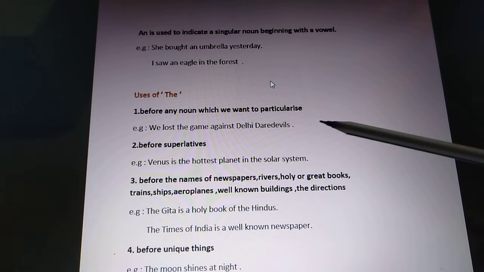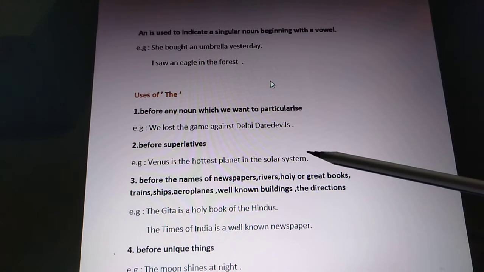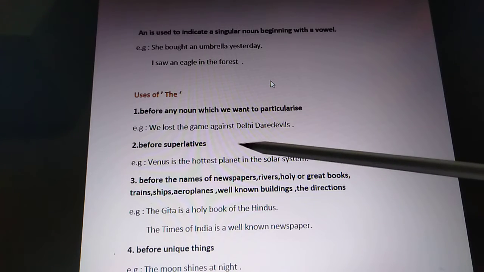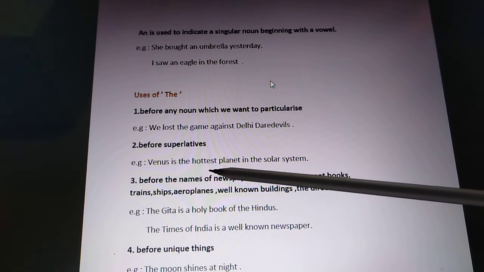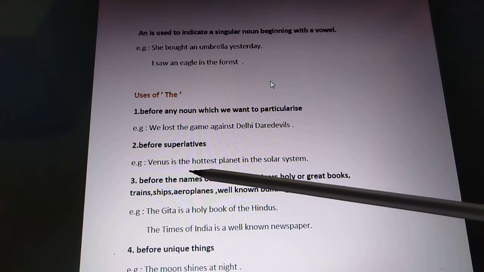Before superlatives, when we use the superlatives, the est words in adjectives. Venus is the hottest planet in the solar system. Here hottest is the superlative degree. Hot, hotter, hottest. Before the superlative degree we use the.